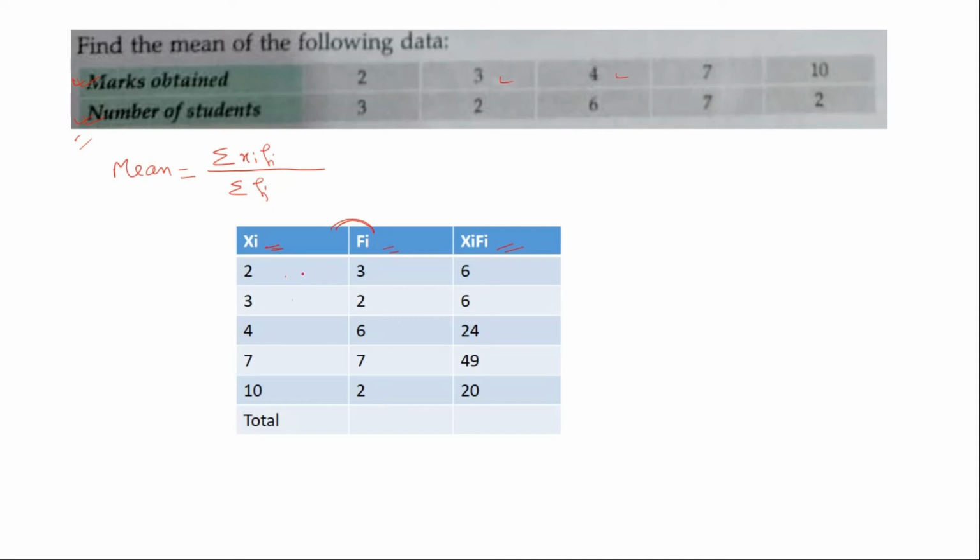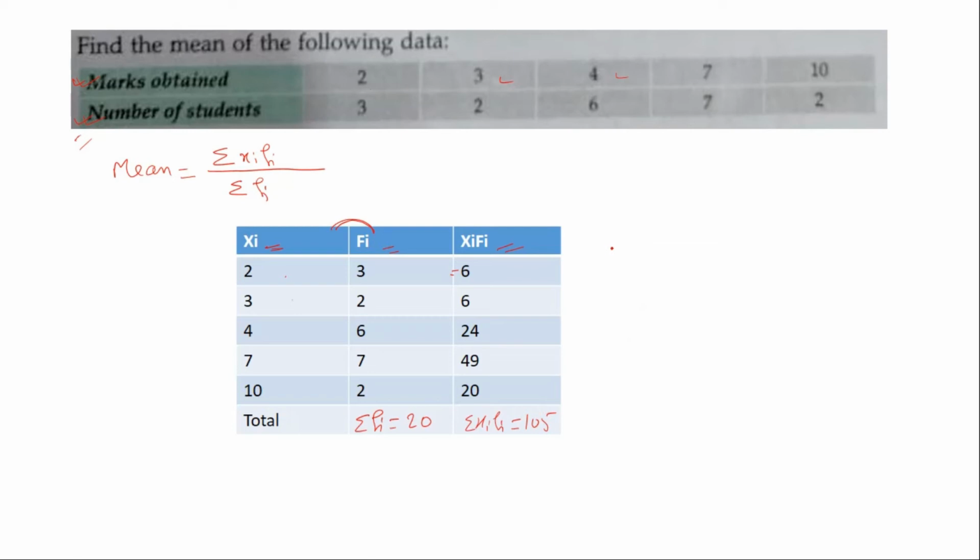Now after multiplying, 2 into 3, I have got 6 here. 3 into 2, 6. 4 into 6, 24. 7 into 7, 49, and 10 into 2, 20. Now summation of fi is 20, and summation of xi-fi will be 105.